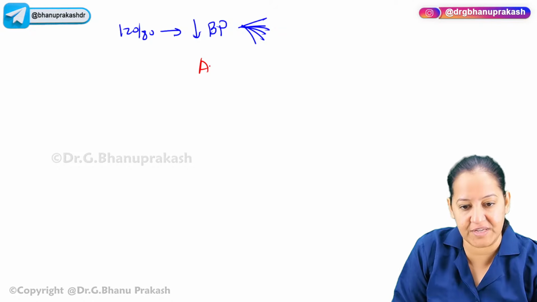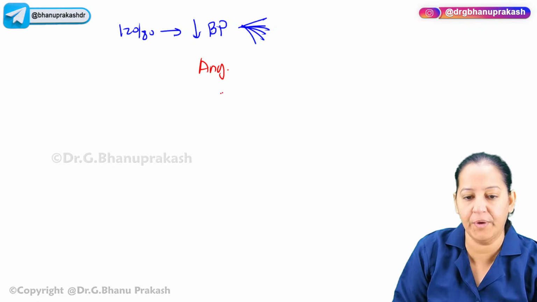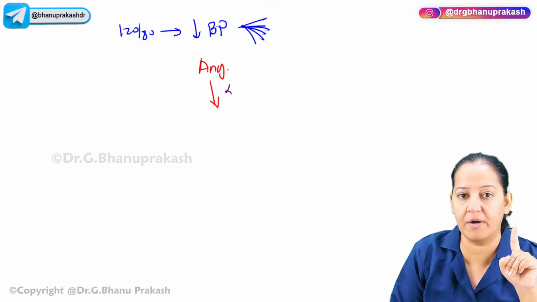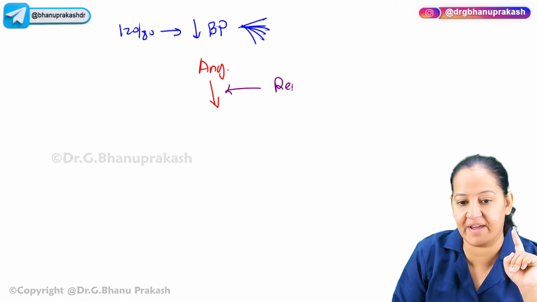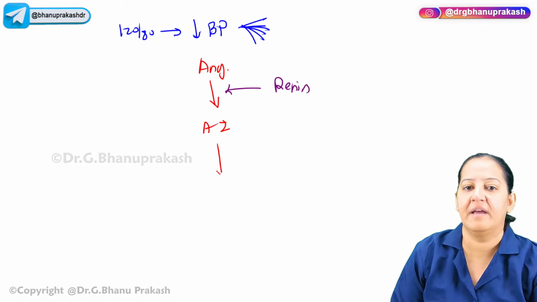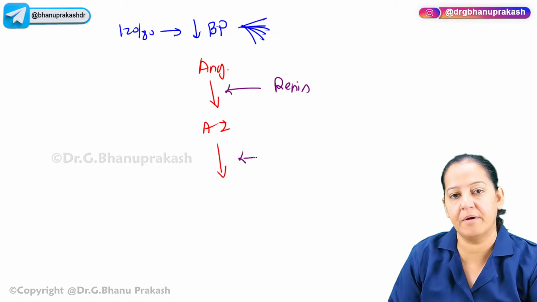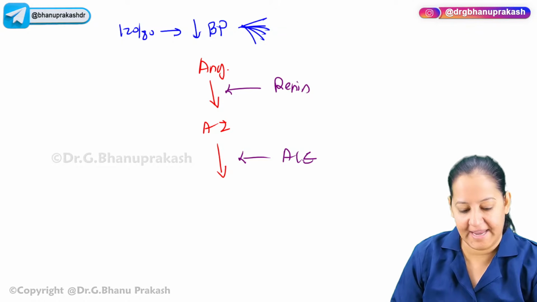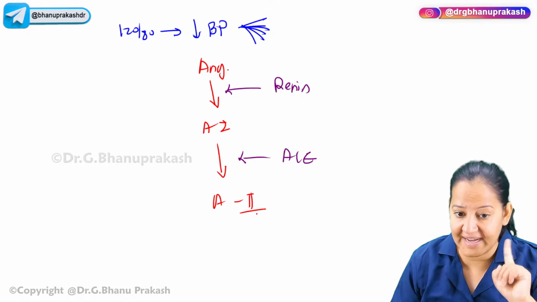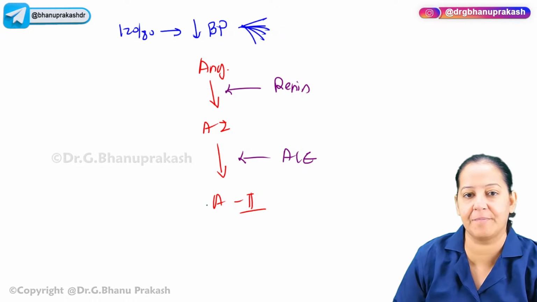In my blood, angiotensinogen is present. It is synthesized by the liver. So as soon as the blood pressure falls, it is sensed by the kidney. The kidney will secrete renin, from the JG cells. Renin converts angiotensinogen to angiotensin 1. And another enzyme will come from the lung, that is ACE. ACE will convert angiotensin 1 to angiotensin 2. Angiotensin 2 receptors are AT receptors. These AT receptors are present on 6 organs.